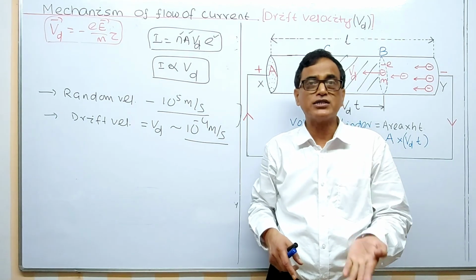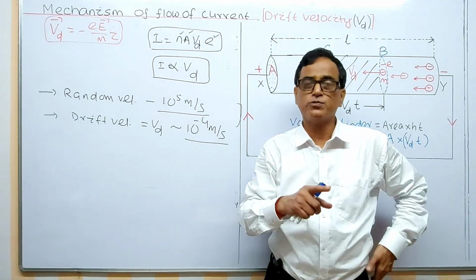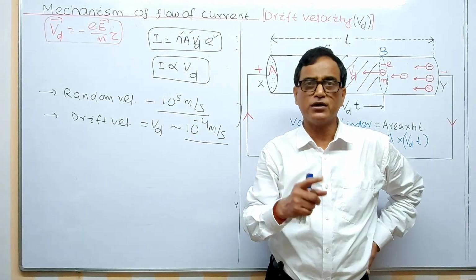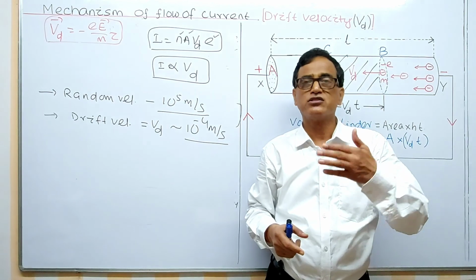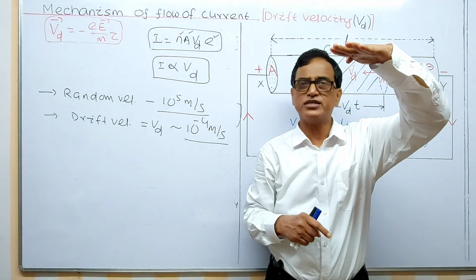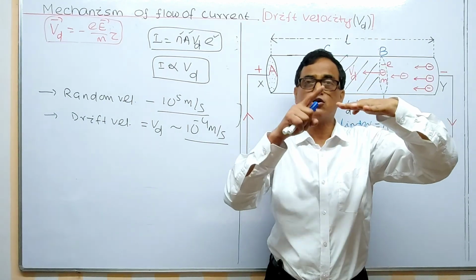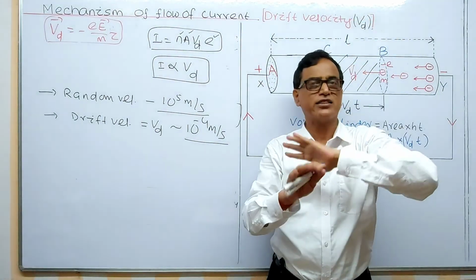Just like, what is the height of a man? What is the order of the height of a man? 10 to the power 0 meter. 1 meter, 2 meter, we write 10 to the power 0 meter. Order. 1 meter is 3 feet 3 inches. A man is not 3 feet 3 inches, then comes 10 to the power 0, 10 to the power 1. 10 to the power 1 means 10 meter, which is very high. It cannot be the order.